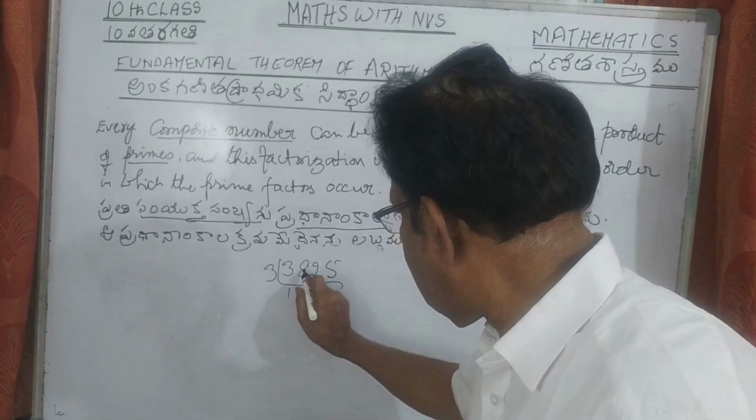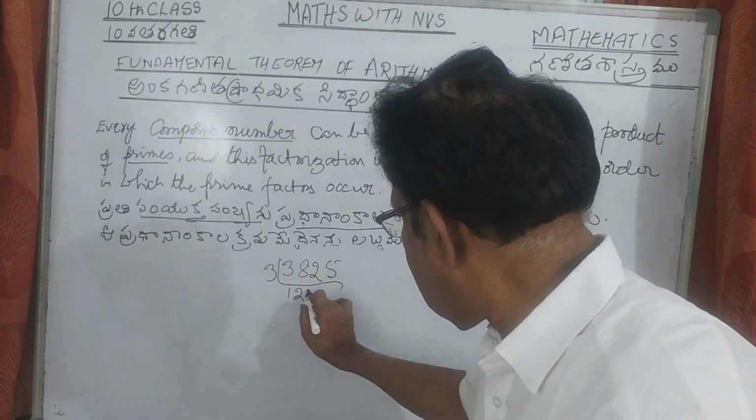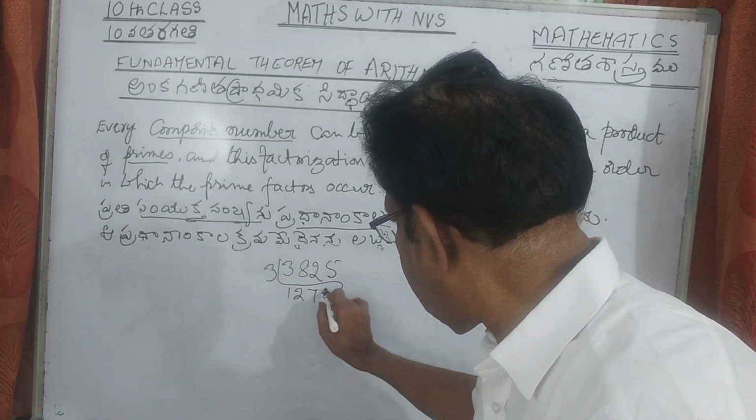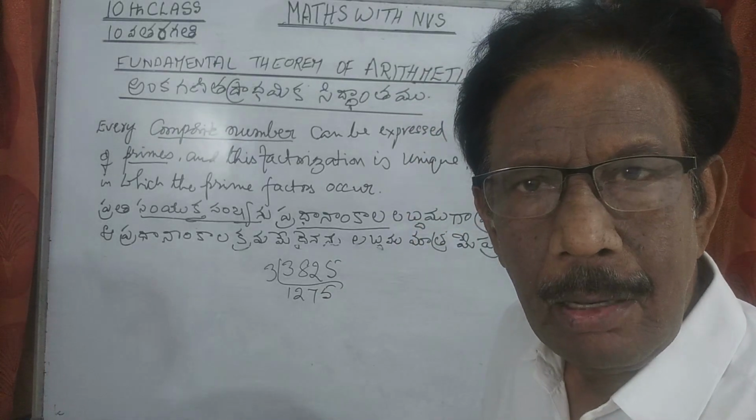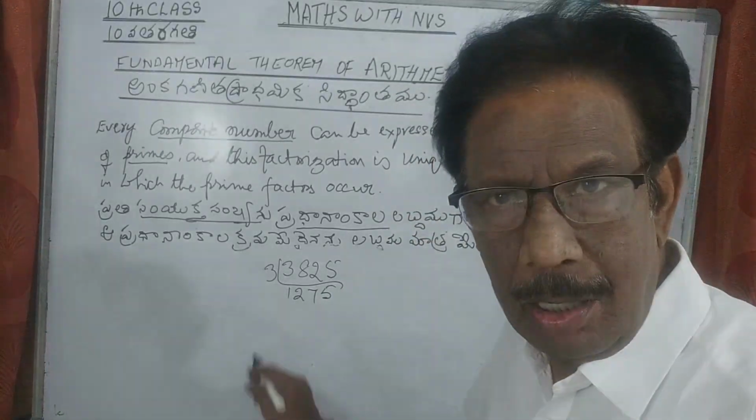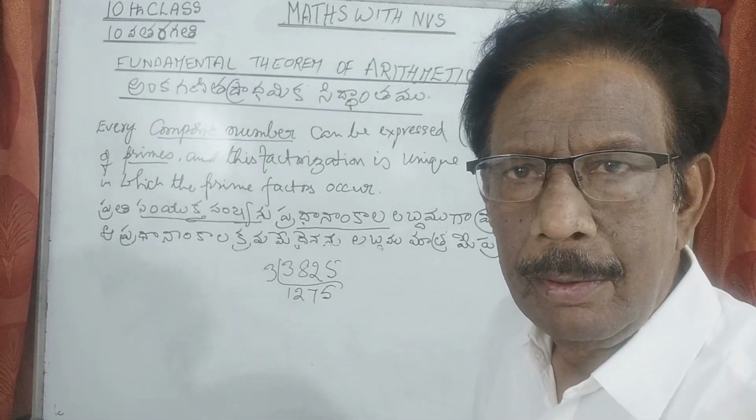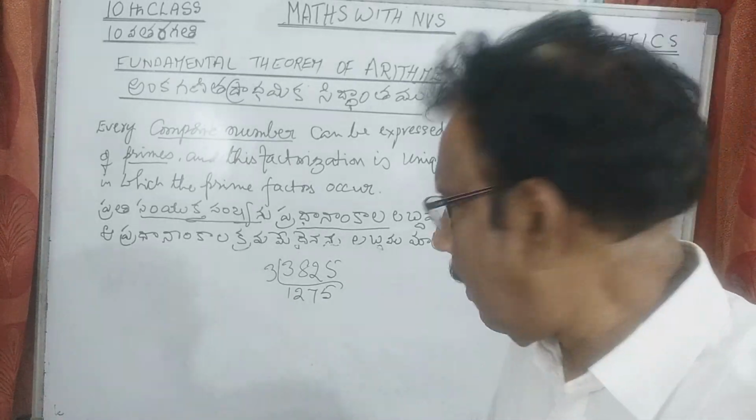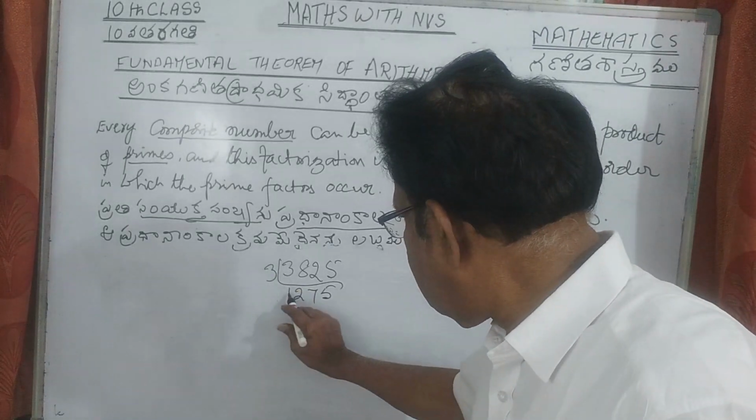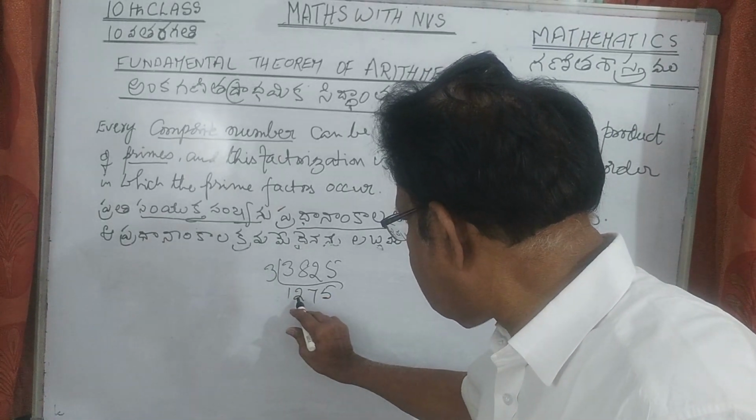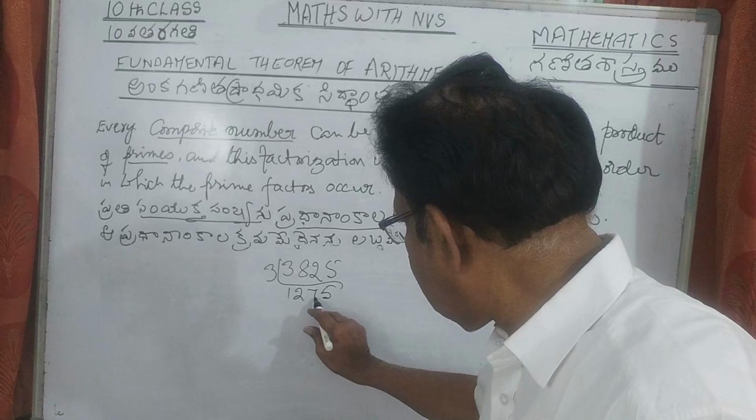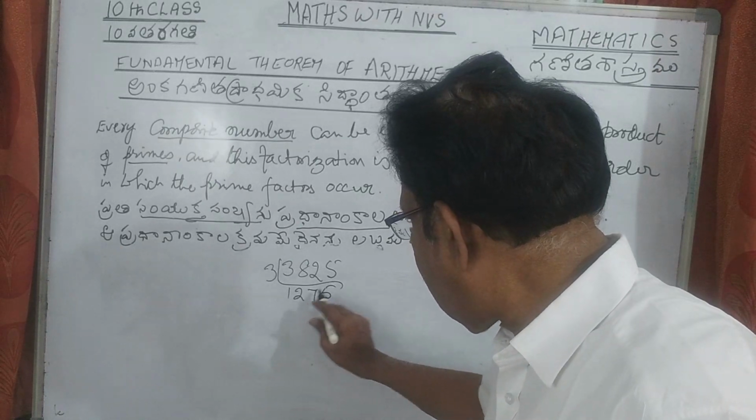3 ones are 3. 3 twos are 6. 3 sevens are 21. 3 fives are 15. See, look here, it is exactly divisible. So 3 is a factor. 3 is a prime number, so only try with prime numbers. Try to divide with prime numbers only. 3 ones are 3. 2 threes are 6. 7 threes are 21. 5 threes are 15.